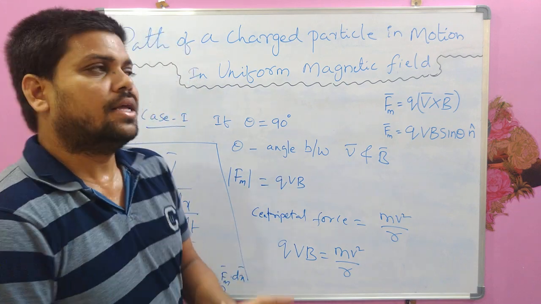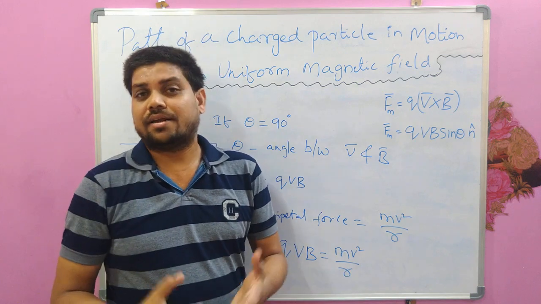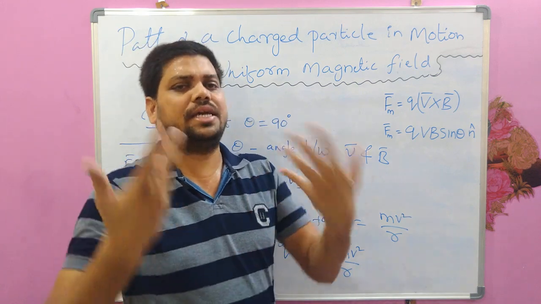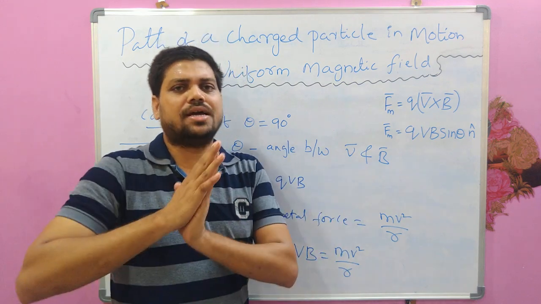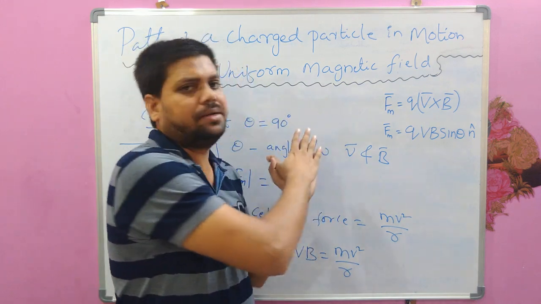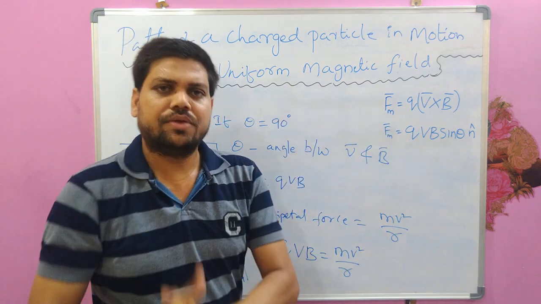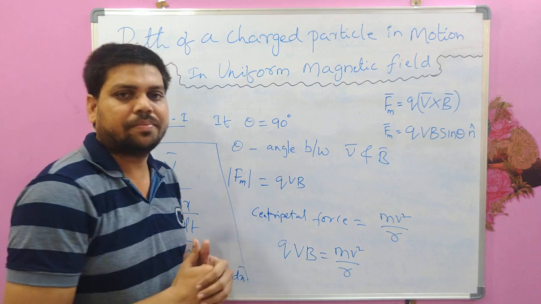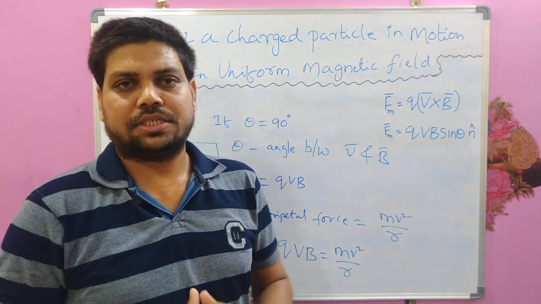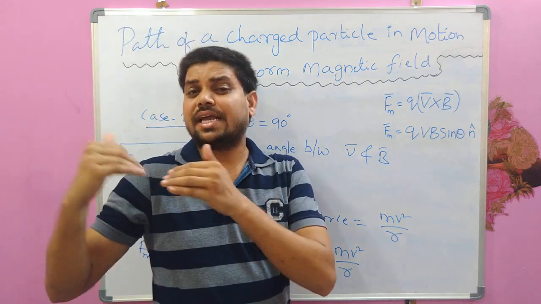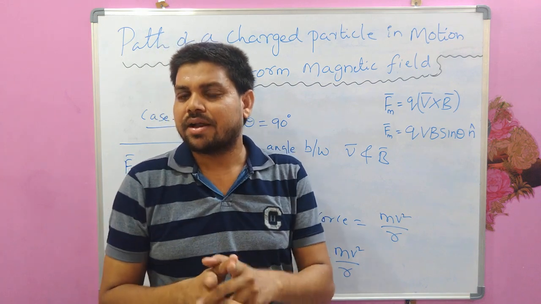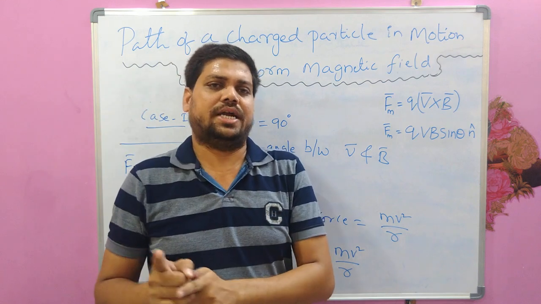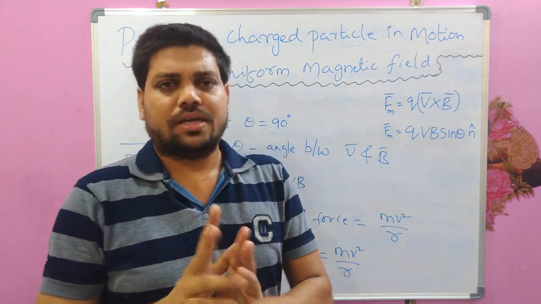That means that the velocity of the charged particle will not rise. The kinetic energy of the charged particle will not rise. I mean the speed of the charged particle in motion in the uniform magnetic field, when it is moving at right angles to each other, is constant. Speed is constant, the kinetic energy remains constant, but remember velocity of the particle will always change at every instant of time.